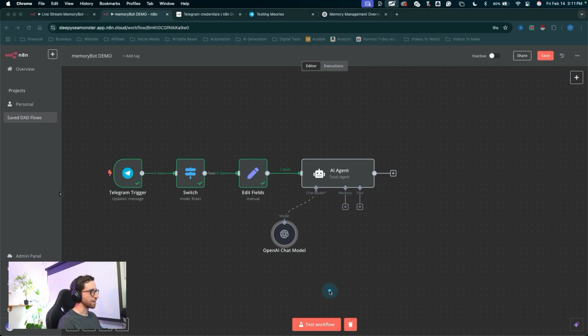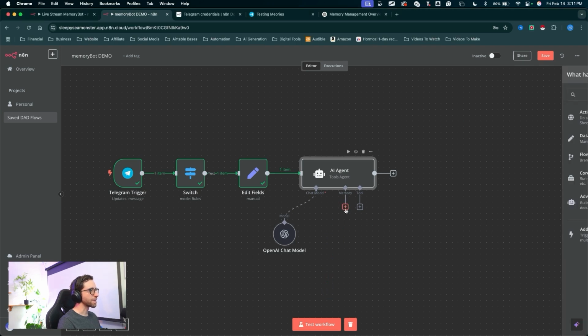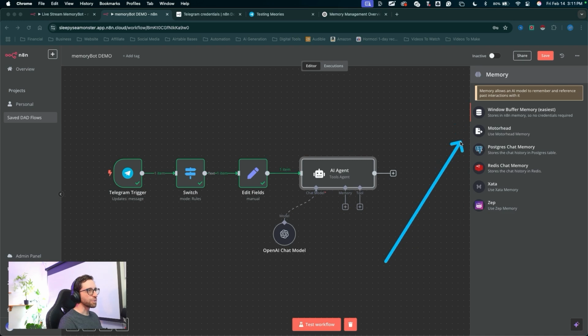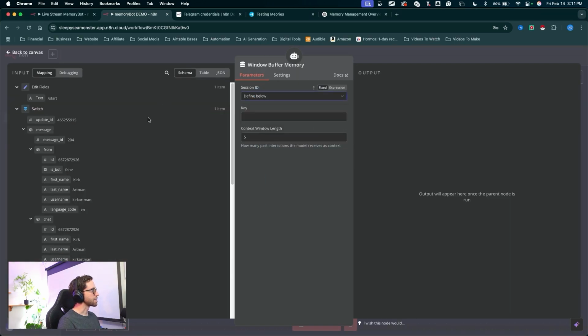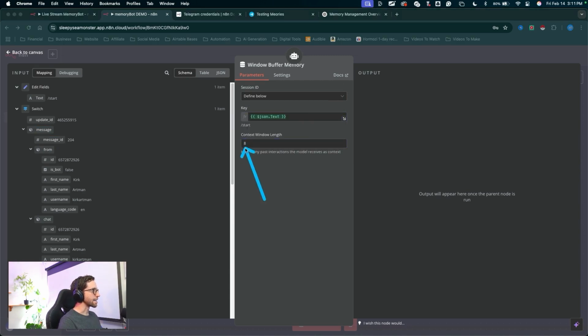I'm going to drag around this node and click on the plus to add a memory node. Same thing here. If you're using any of these other tools, this is a list of memory tools. You can integrate with any of these tools you're already using. I'm just going to use the window buffer memory. Now for the session ID, I'm going to click in this drop down and say define below. For the key, add in the text from the edit fields node here. I'll click and drag the text in there just like that. For the context window, I like to crank it up to 8. Doesn't really matter. We are actually creating a memory bot here. This will just remember 8 interactions with the chat itself. So don't need to know about that if you're new to all of this stuff. I'm going to click outside of this node.